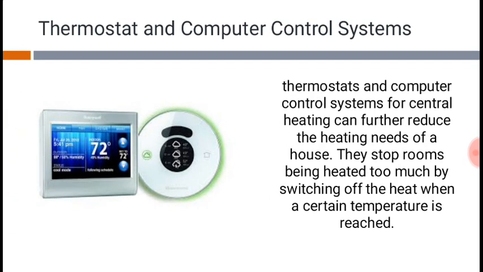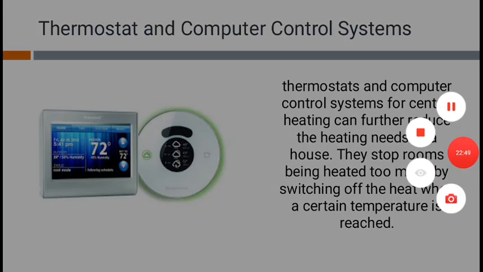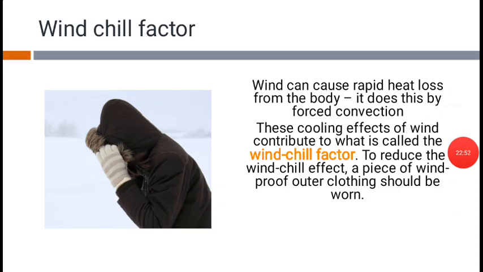Also, we can have thermostats and computer control systems, which will give more efficiency. That is, when the temperature reaches a desirable level, the thermostat automatically stops overheating of the house. It will switch off the heat on its own. The next topic is about wind chill factor. See, our body needs heat, because we are beings who need heat inside the body.